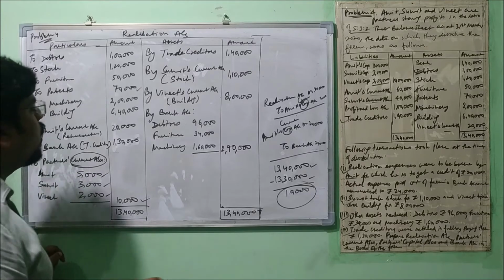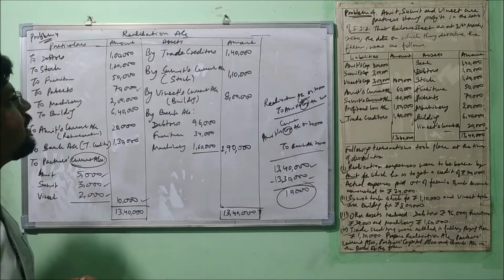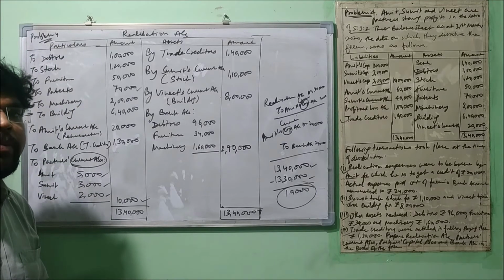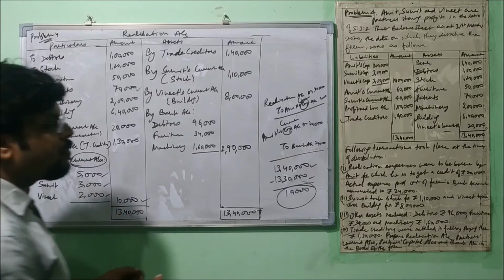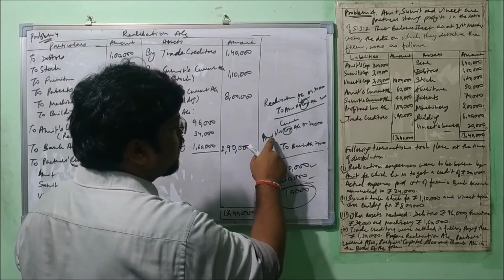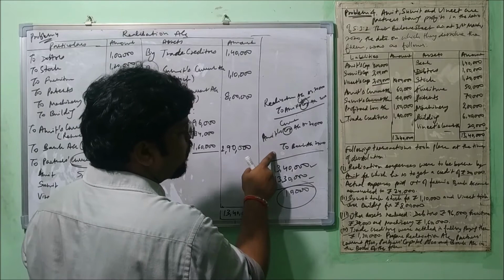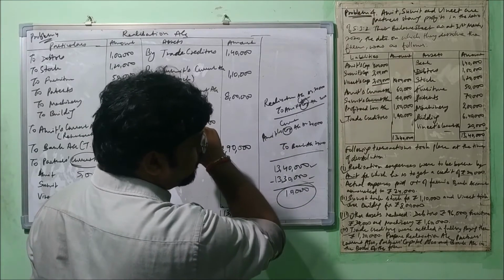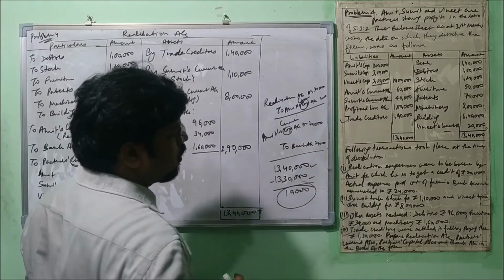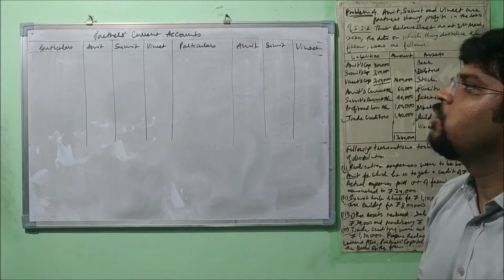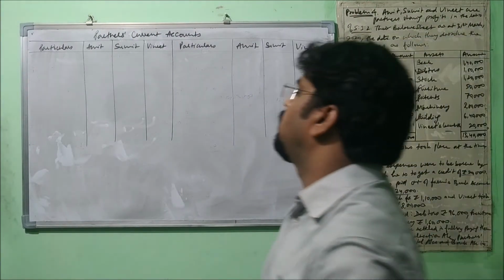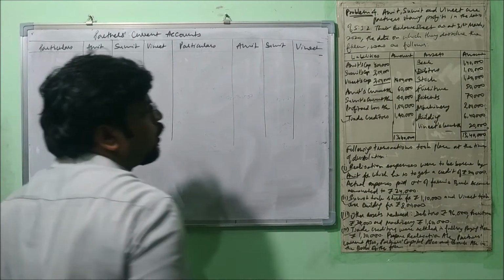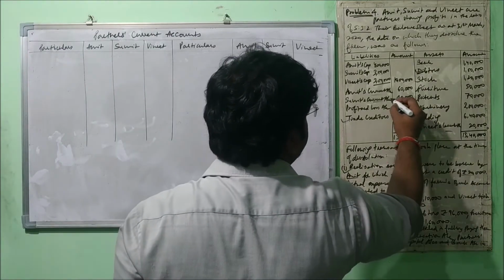Okay, so now we need to prepare the partners' current accounts, and thereafter we will prepare the partners' capital accounts. Remember about this entry: in Amit's current account we need to pass an entry on the debit side to bank account, 24,000. So this is the format of partners' current accounts. Let's do the treatment here.